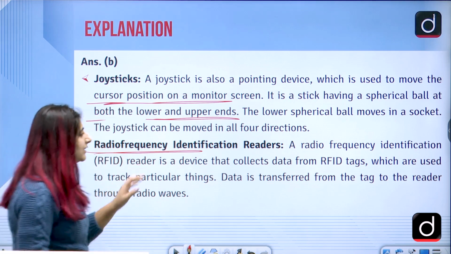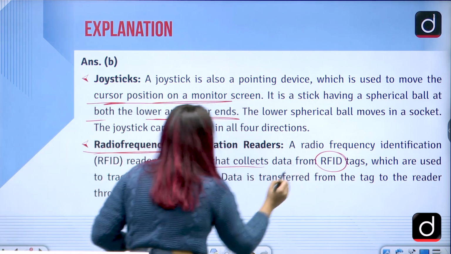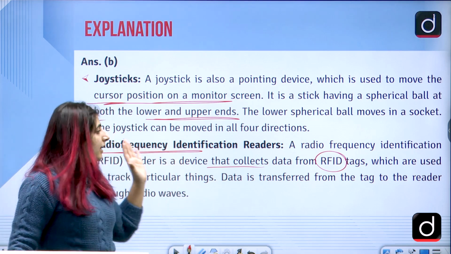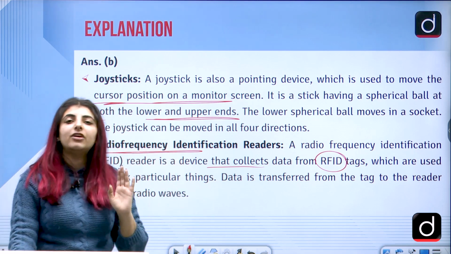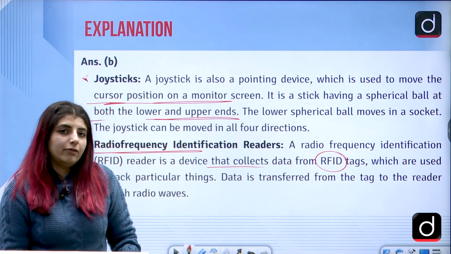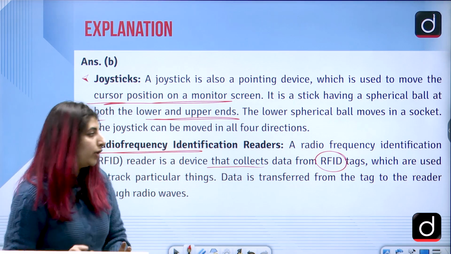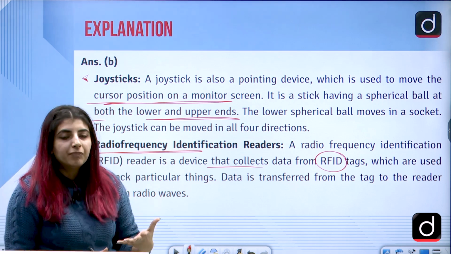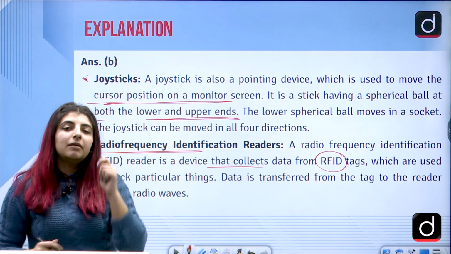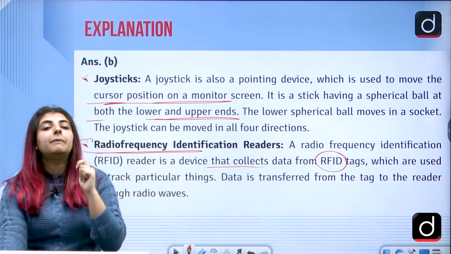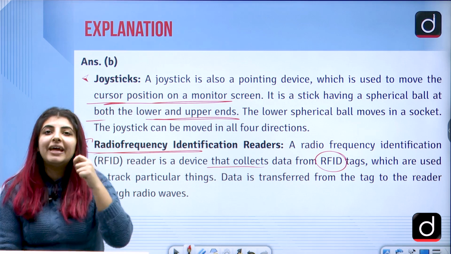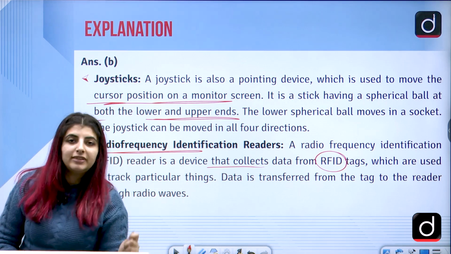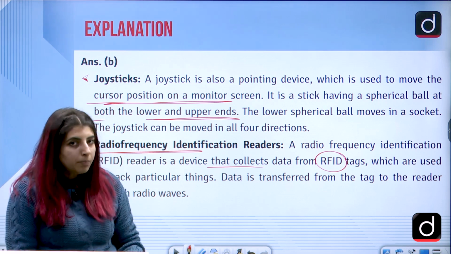These are devices that collect data from RFID tags. So direct data is gotten from the RFID tags, that is, radio frequency identification readers. First of all, let me give you one example so that it is clear to you all. If you have ever gone to a mall and visited a fun city park, sometimes they provide you with a particular card for playing all the games there. You are supposed to recharge that card and tap it on the screen or the game that you want to play.